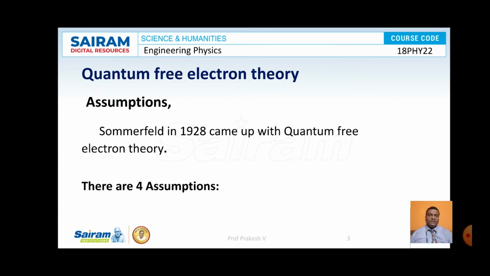The new assumption is that the distribution of energy in an electron gas obeys Fermi-Dirac quantum statistics, but it will not obey the classical Maxwell-Boltzmann statistical law. And the energy of the electrons is quantized according to quantum mechanics, and the energy levels in a metal are filled up with electrons according to Pauli's exclusion principle. So these were all the statements made by quantum free electron theory.